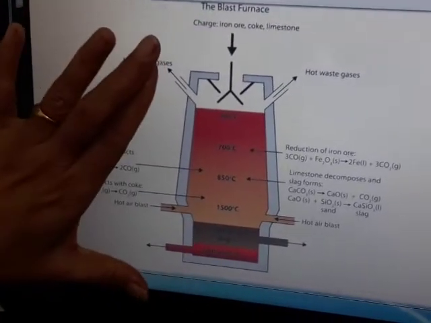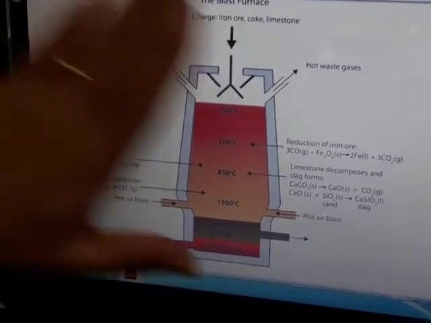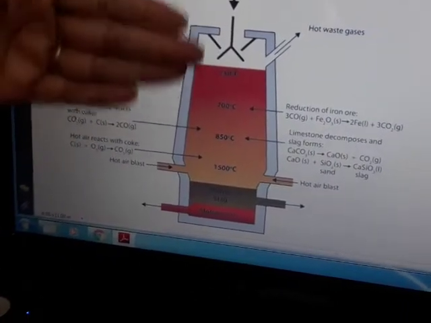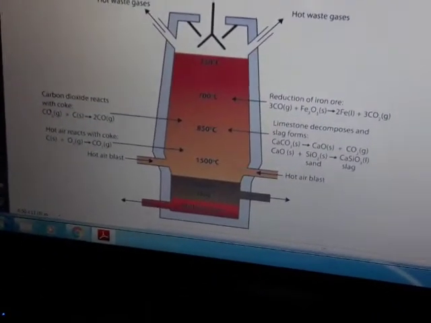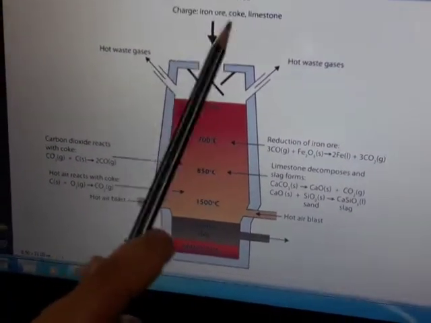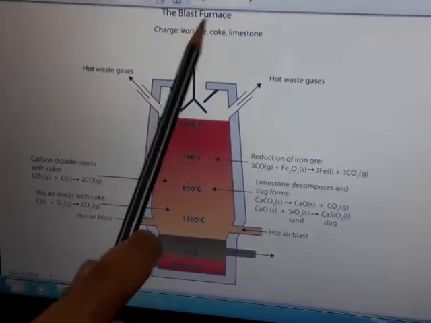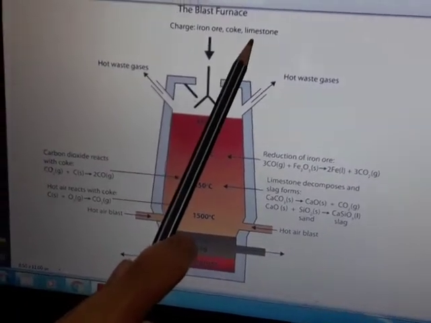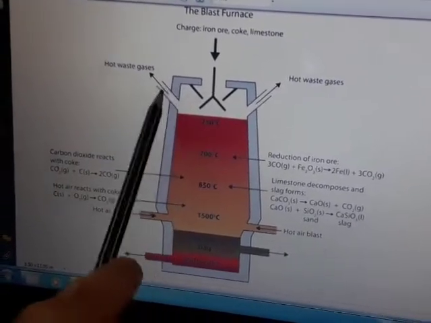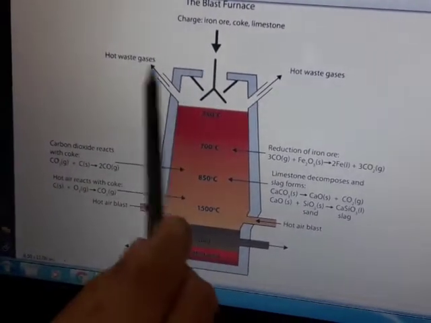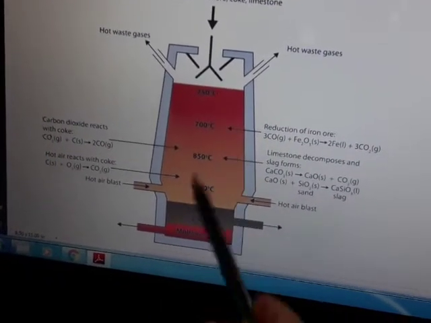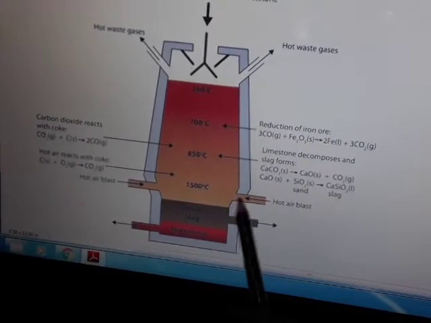We need to understand its fabrication first, then the reaction in different temperature zones and the products and the charged material. So this blast furnace has one opening at the top from where iron ore mixed with coke and limestone will be filled. The two channels here will be left for the escape of hot waste gases. Now this blast furnace has different temperature zones.